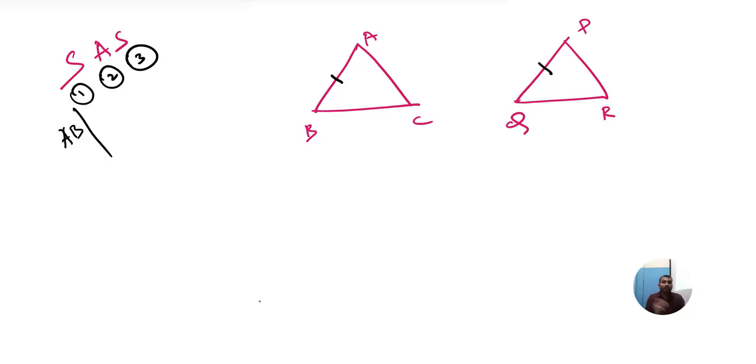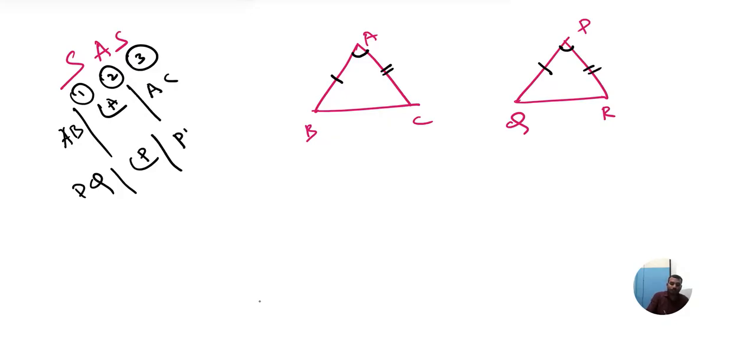Figure 1. Figure 2 में क्या equal आया? इधर PQ आया. First, we have taken the side AB. Here we have taken the side PQ. Side के बाद कौन आना है? Angle. Now I am going to assume angle A. I am going to take here angle A. If I take here angle A, what should I take here? Angle B. Side angle. Side हुआ, side को attached angle. फिर angle को attached side. This side, this side, that is AC and PR. Clear?